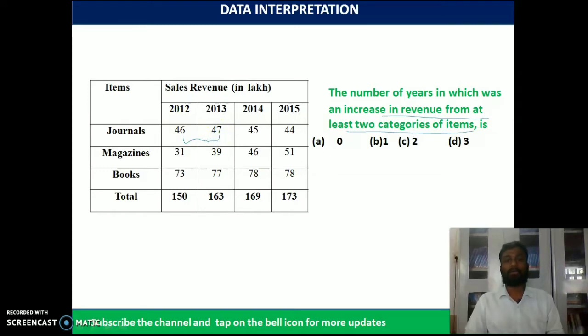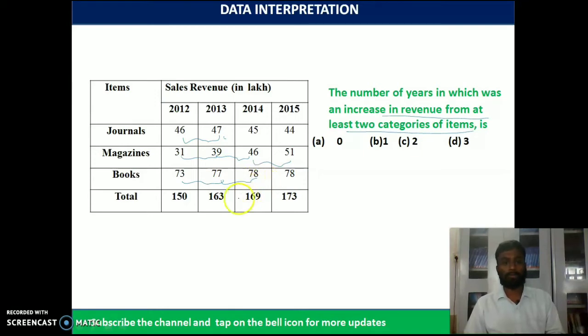Again, do we have an increase? No, we don't have an increase. Again, 31 to 39, we have an increase. 38 to 46, we have an increase. 46 to 51, we have an increase. Fantastic. 73 increase, 78 increase.